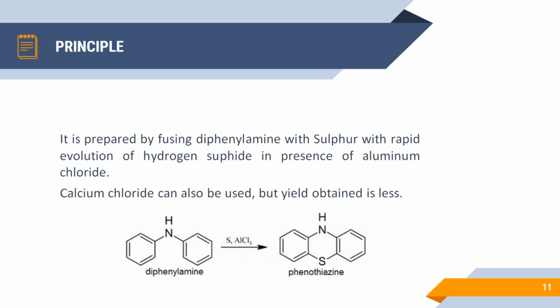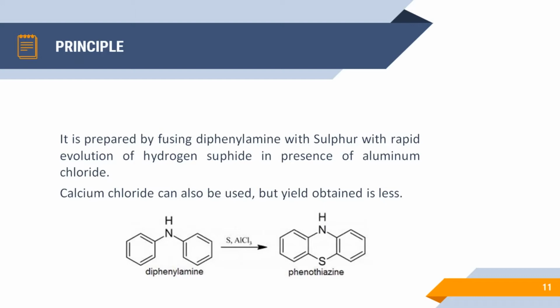So we are going to use aluminium chloride as catalyst. You can see the reaction. Diphenylamine, when fused with sulfur, gives our compound, that is phenothiazine. As you can see, the principle is very simple. It is a fusion reaction between diphenylamine and sulfur.